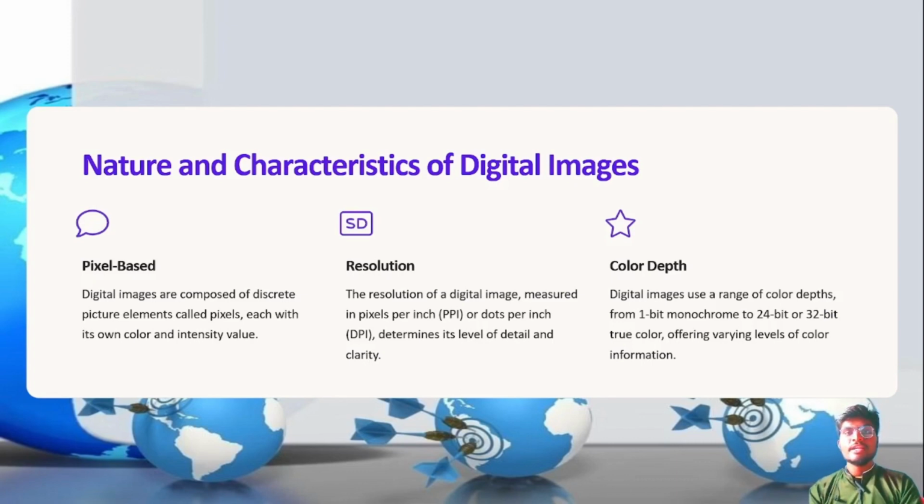In the same way, if we are recognizing or finding any images, they should contain a lot of data in the form of a matrix. The matrix is represented in pixels, right? That's what we call digital images. They are pixel based. Digital images are composed of discrete picture elements called pixels, each with its own color and intensity values.